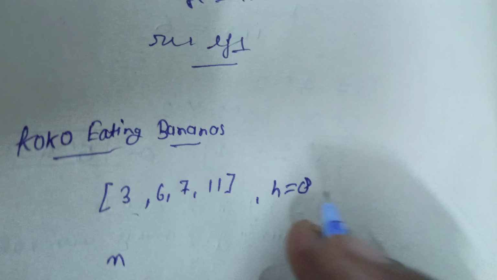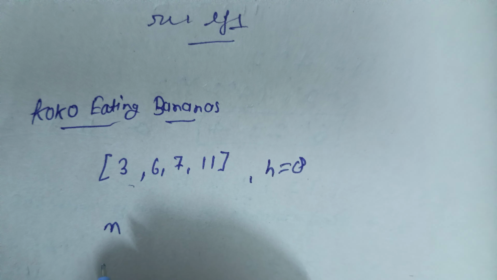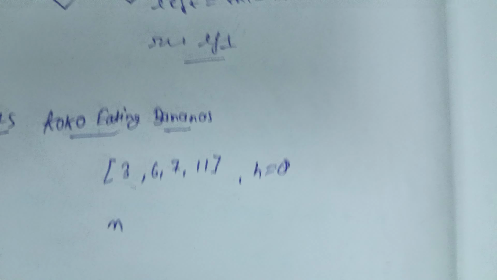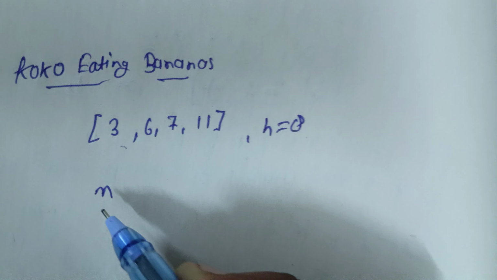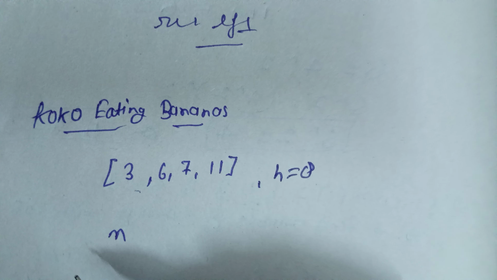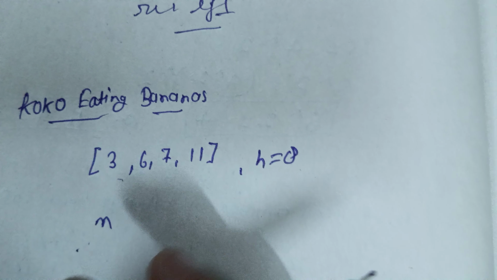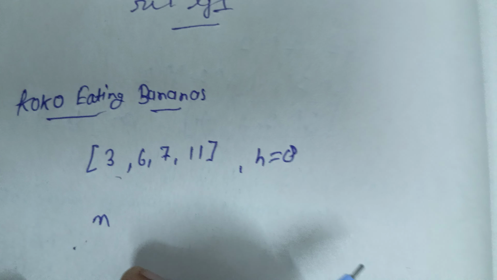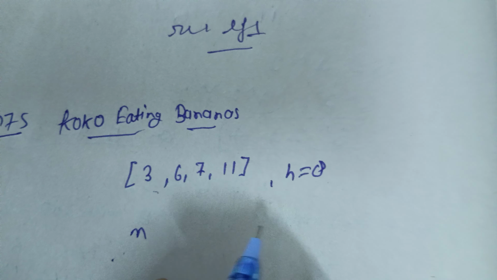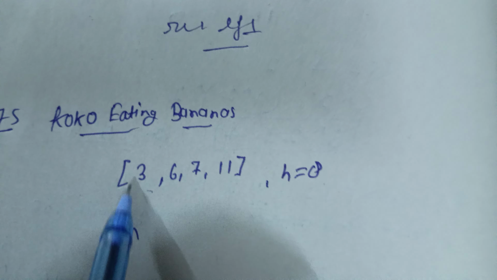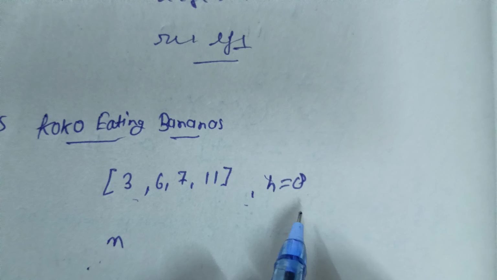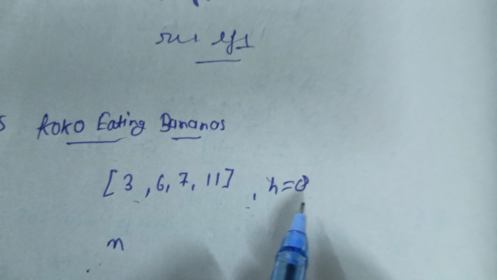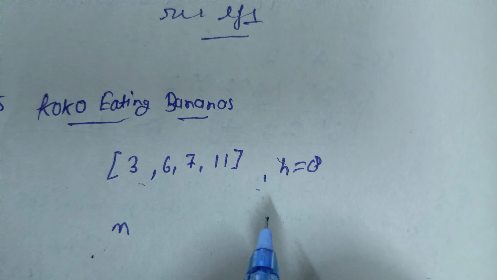But if the time becomes less than 8 hours, then n becomes greater, and if n is less, then it takes more time to eat the bananas. Okay, so we have to find that n in which he can eat all the bananas and take exactly 8 hours or something less than 8 hours. Okay,